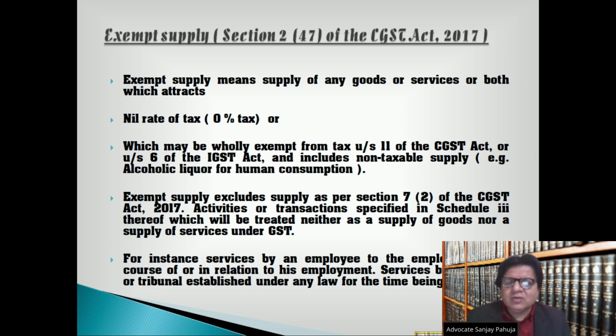Exempt supply excludes supply as per section 7, subsection 2 of the CGST Act 2017, activities or transactions specified in Schedule 3 thereof, which will be treated neither as a supply of goods nor a supply of services under GST. For instance, services by an employee to an employer in the course of or in relation to his employment. For instance, services by any court or tribunal established under any law for the time being in force.